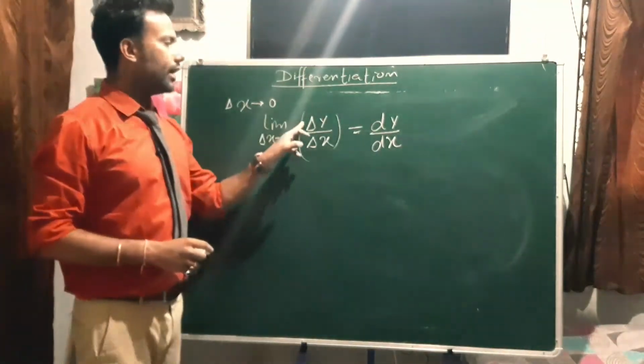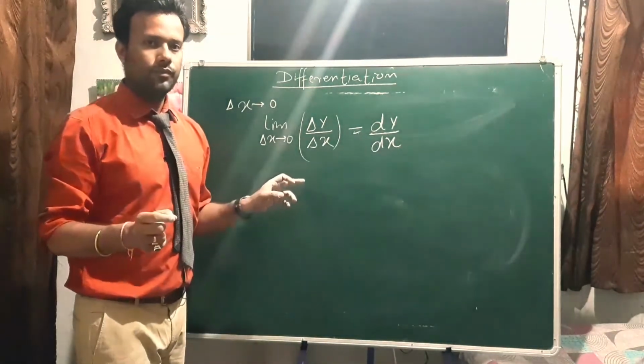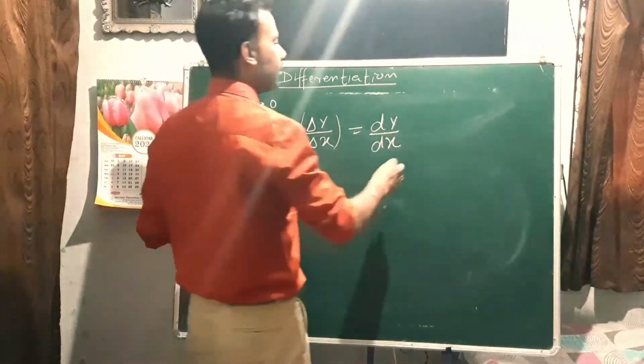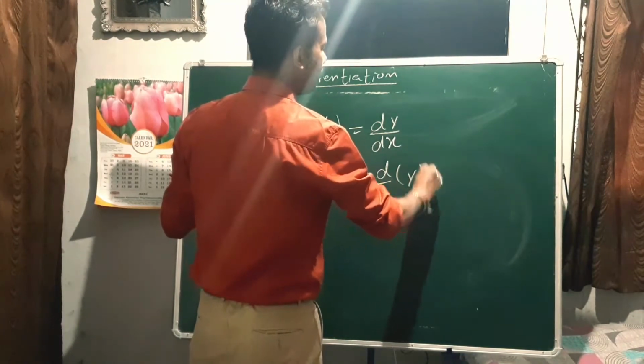Right, now we'll not write del y by del x because now the change in x is too small. So now it will be written as dy by dx, or precisely we can write it as d by dx of y.